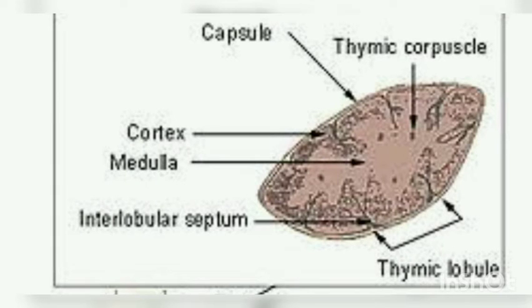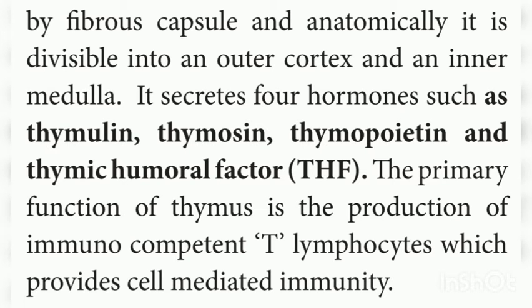Anatomically, it is divisible into outer cortex and inner medulla. It secretes 4 hormones such as thymulin, thymosin, thymopoietin, and thymic humoral factor. The primary function of thymus is the production of immunocompetent T lymphocytes or T cells which provide cell mediated immunity.